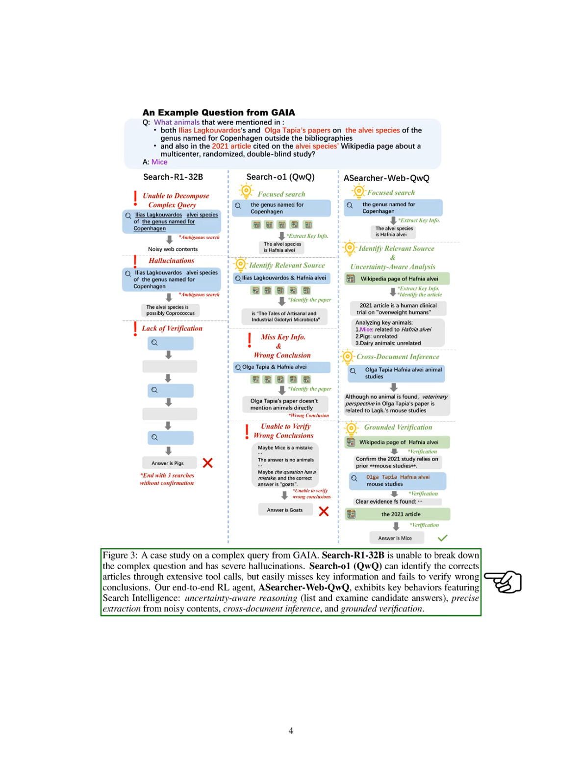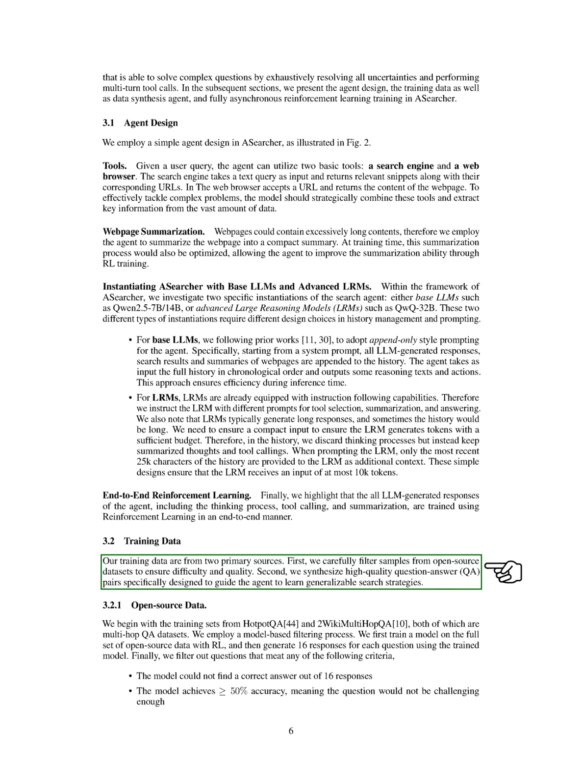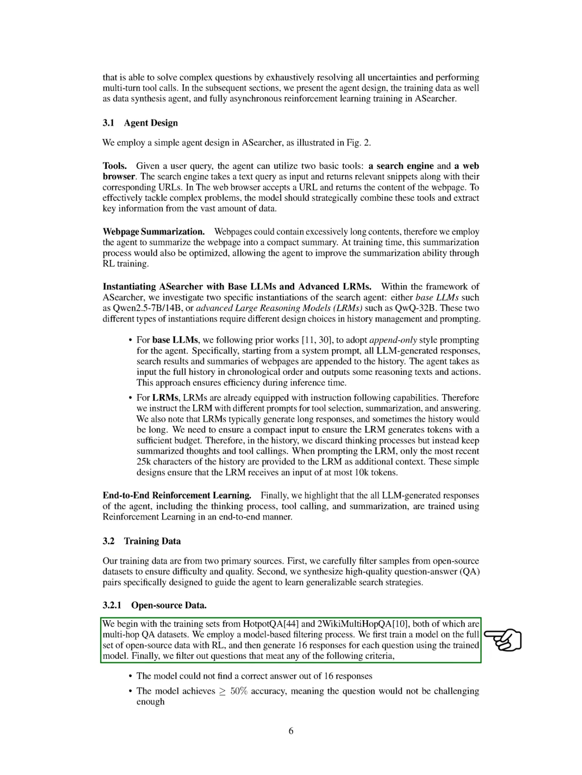Our training data comes from two main sources. First, we filter samples from open-source datasets to ensure they are challenging and of high quality. Second, we create high-quality question-answer pairs designed to help the agent learn effective search strategies. We start with training sets from HotpotQA and 2WikiMultiHopQA, both of which are multi-hop question-answer datasets.